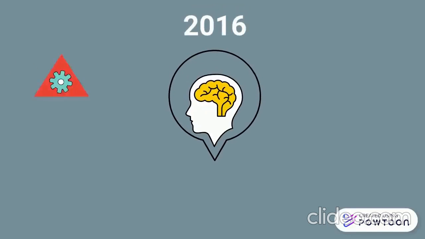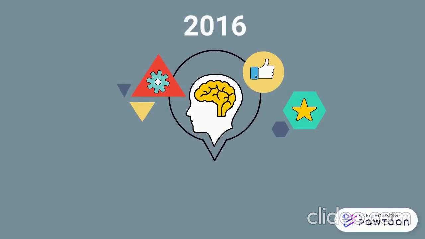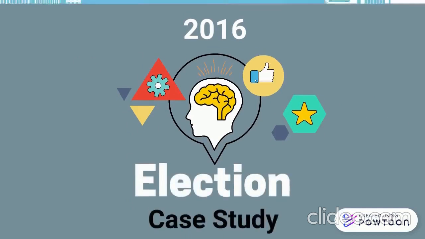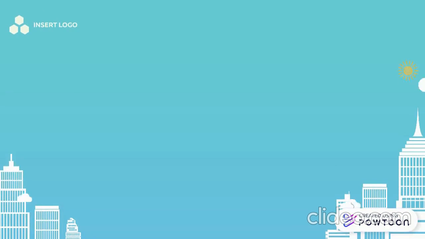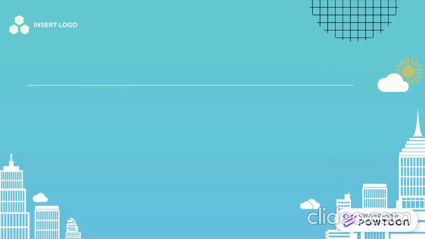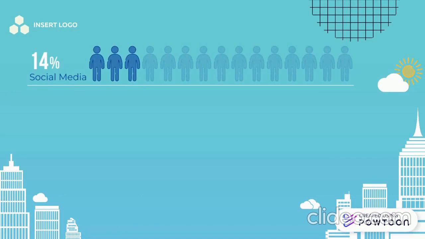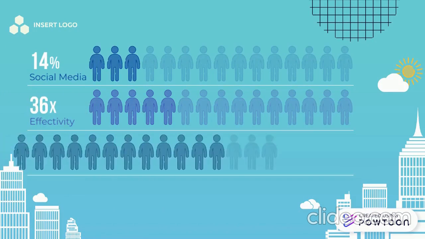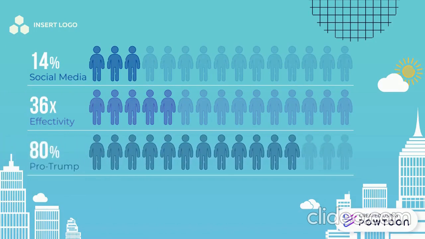We will now take a look at the effects of fake news on the 2016 election. During the 2016 election, 14% of people used social media as their number one source of news on the election. A single piece of fake news had the same persuasive effect as 36 televised ads. And 80% of the fake news circulated on the internet was pro-Trump, which may have partly accounted for his victory.